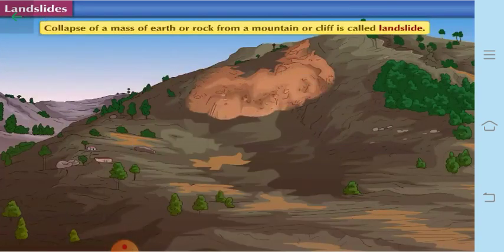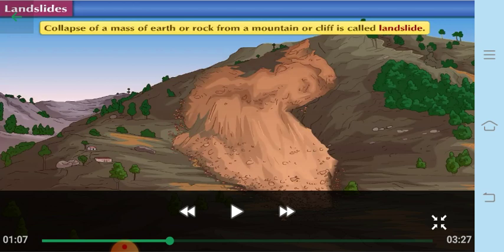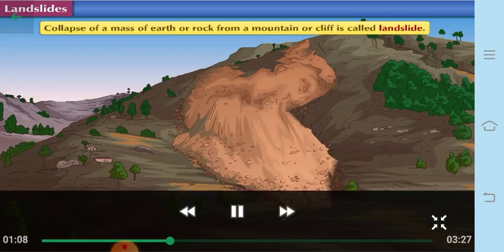Collapse of a mass of earth or rock from a mountain or cliff is also called a landslide. Again, I'll repeat what a landslide is. It is the mass of earth which is collapsing, or not only the mass of earth, sometimes even the rocks which are falling down from a mountain or a cliff, and this is what is called a landslide.